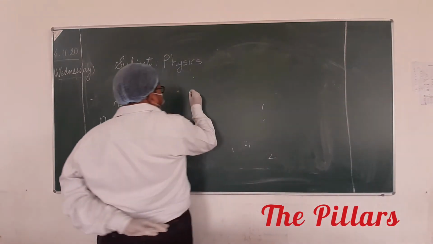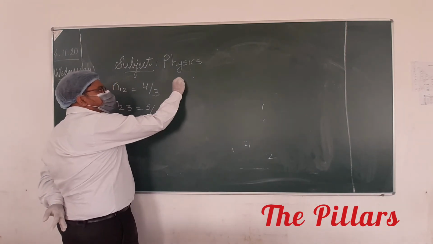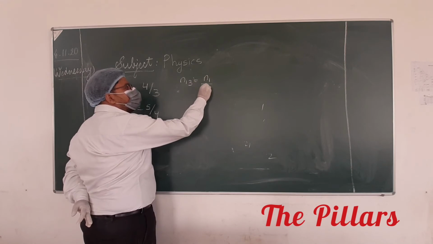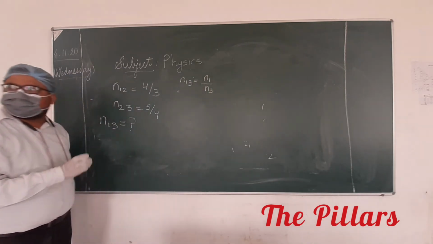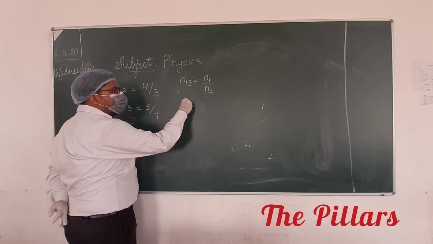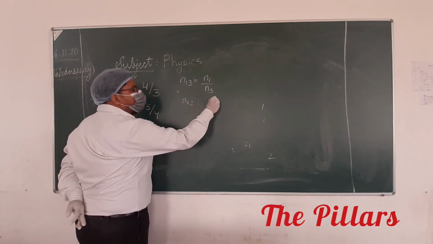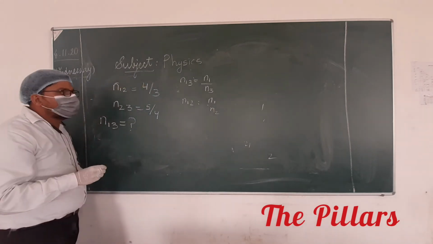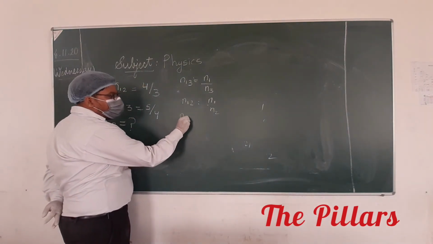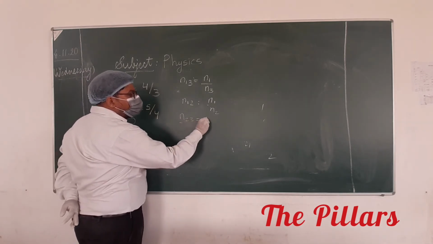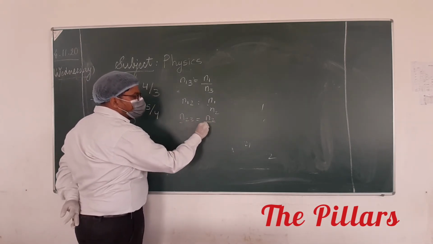Okay. They are asking N13, it means they are asking N1 upon N3. Yes or no? Let's write N12. It is N1 upon N2. Now N23 will be equal to N2 upon N3.